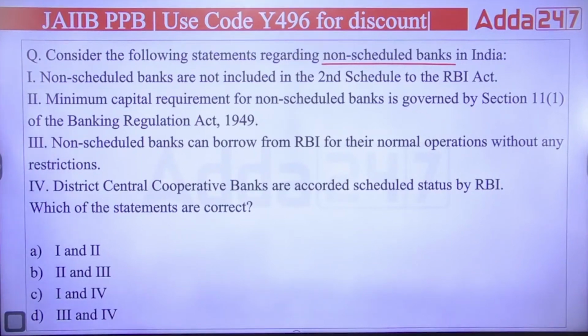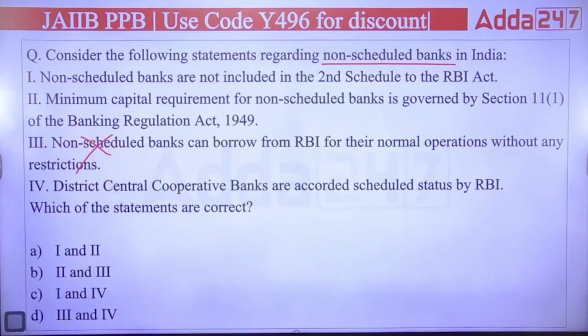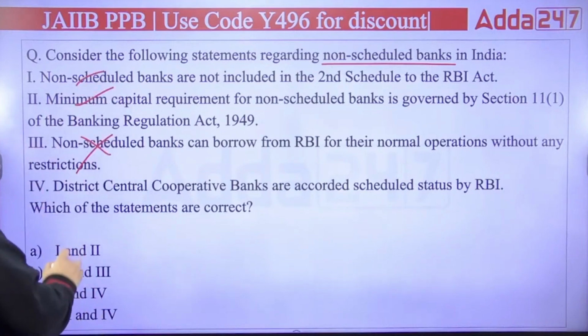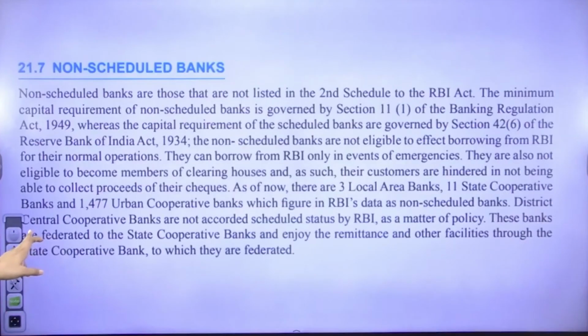Chalo, let's see. So very obvious, a non-scheduled commercial bank cannot take a loan from the RBI for their normal operation. So the third is definitely wrong. First is correct, second is correct. It means it can be either B or D. If the second is correct, it means the right answer will be D, that is third and fourth. Okay, right answer will be D, that is third and fourth.